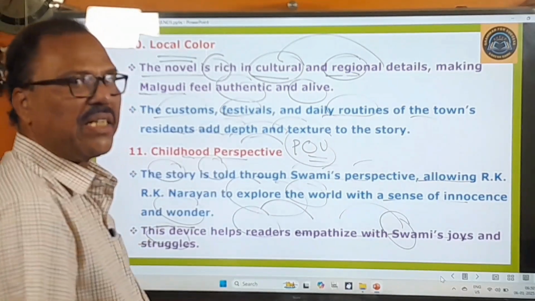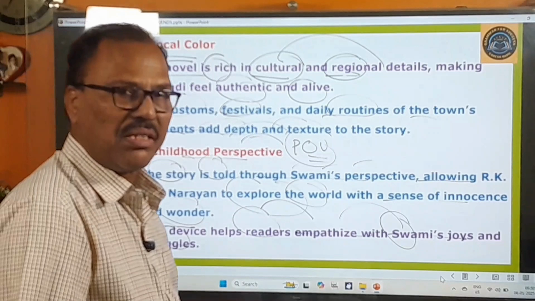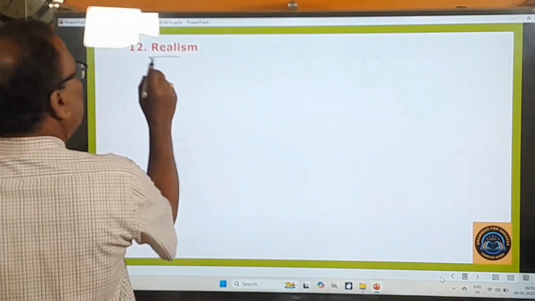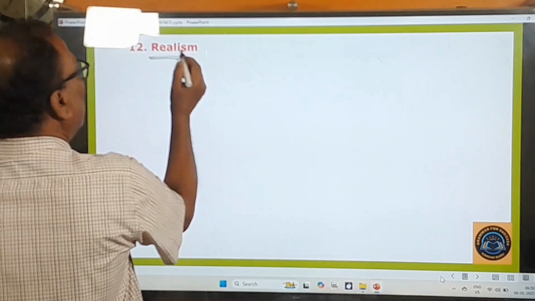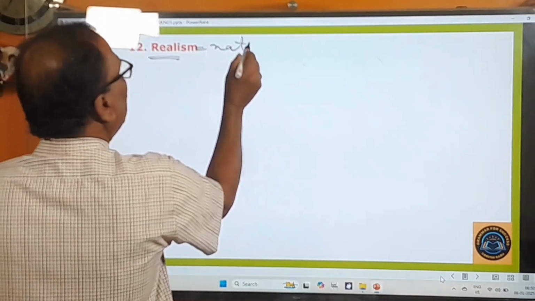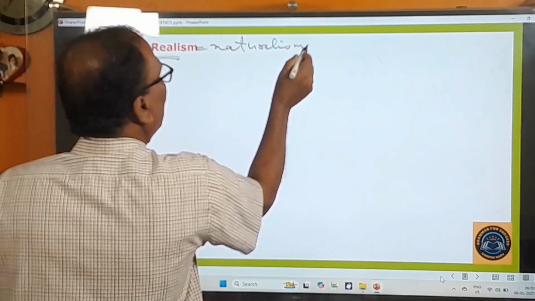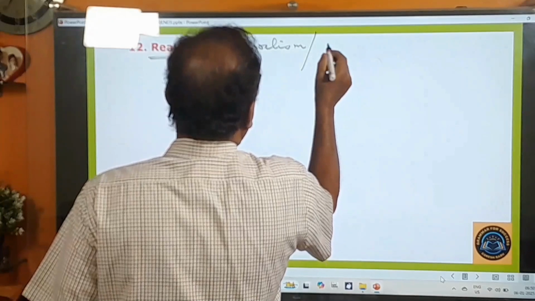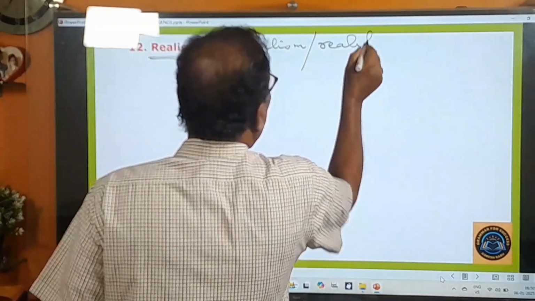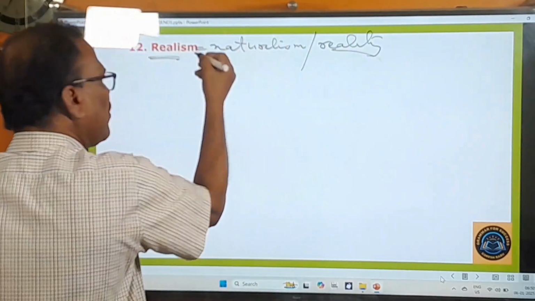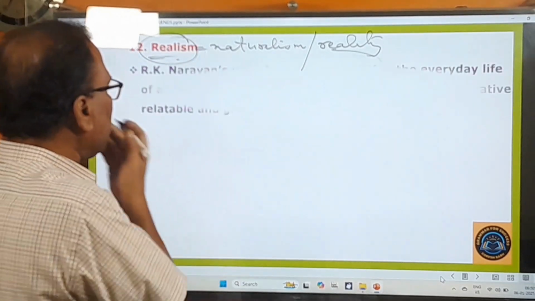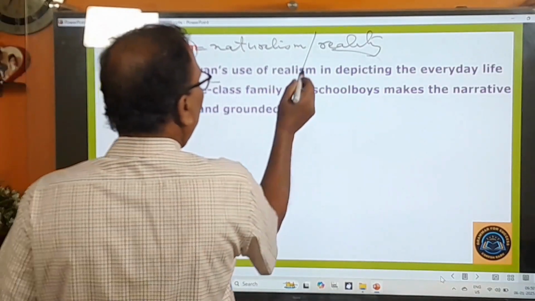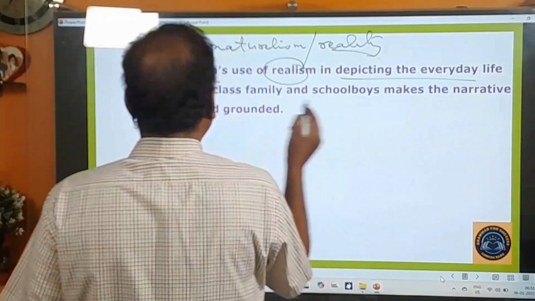Now let's move on to learn about the last literary device. Realism is there. This is the last literary device. Realism means, in other words, naturalism, or realism means reality. You can also call it reality or naturalism. Okay, what is this realism? Let us learn about this literary device. R.K. Narayan's use of realism in depicting the everyday life of a middle class family.